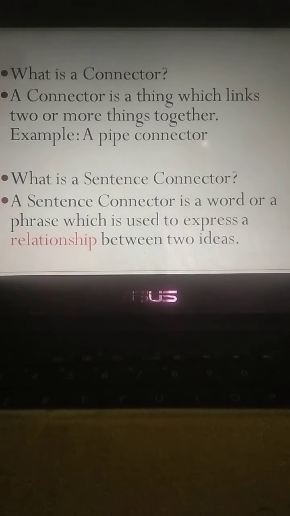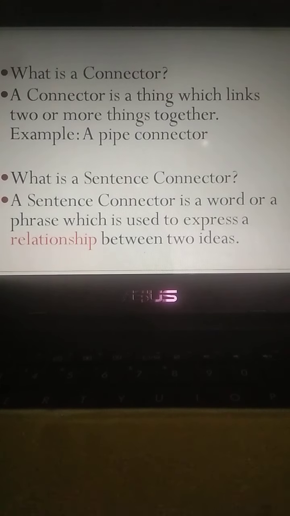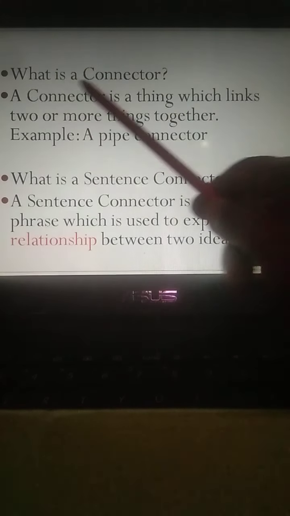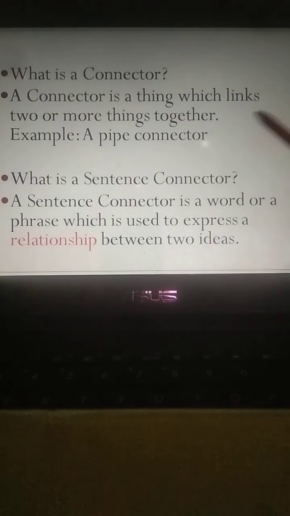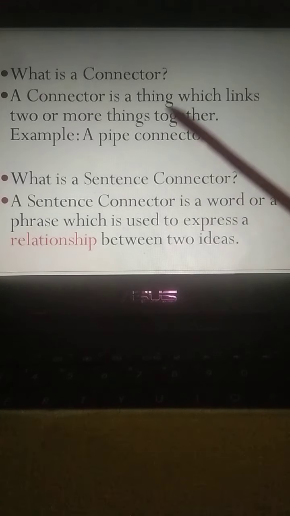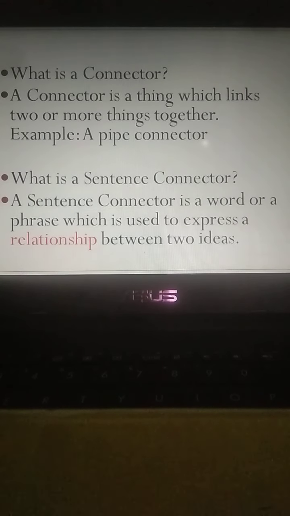If you want to get an idea about a sentence connector, you need to get an idea about a connector. So, what is a connector? A connector is a thing which links two or more things together. For example, if you want to join two pieces of pipes, you need a thing which is called a pipe connector.